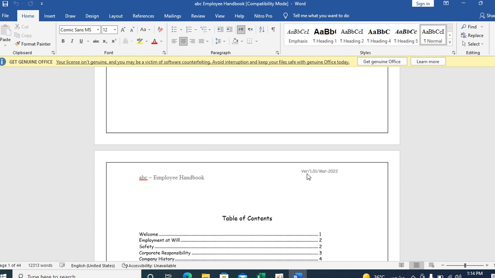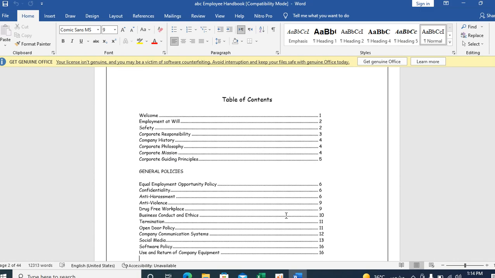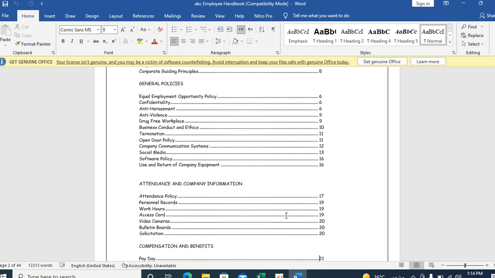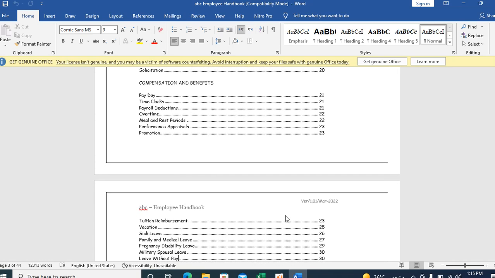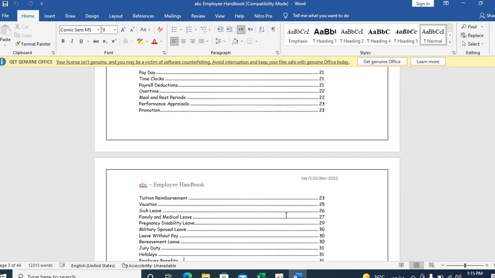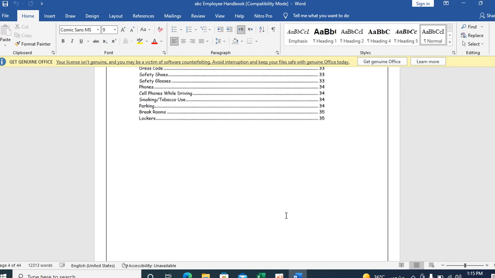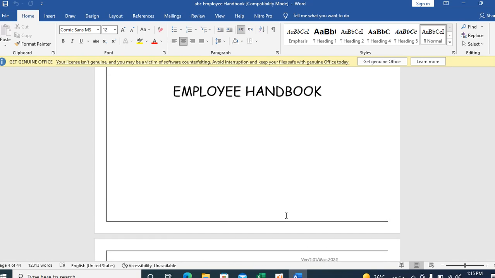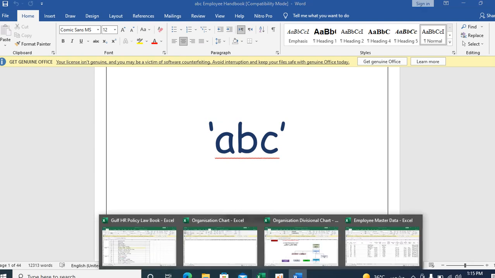You can mention the version, which version you are using and which month you are maintaining it. Table of contents in the employee handbook: general policies, attendance, the company information, compensation and benefits, that is the salary, payday, time and attendance, everything you are giving in this employee handbook policy. So it will be very useful, and the employee can follow the company policy and procedures. So employee handbook policy also you are giving.